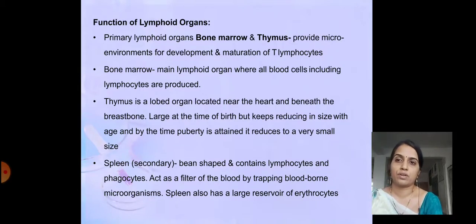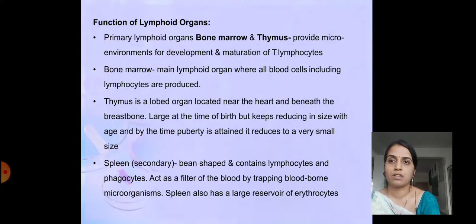Function of lymphoid organs. Primary lymphoid organs, that is bone marrow and thymus, provide microenvironments for development and maturation of T lymphocyte cells. Bone marrow is the main lymphoid organ where all blood cells, including lymphocytes, are produced. So bone marrow is the place where all the blood cells are synthesized as well as the lymphocytes produced.